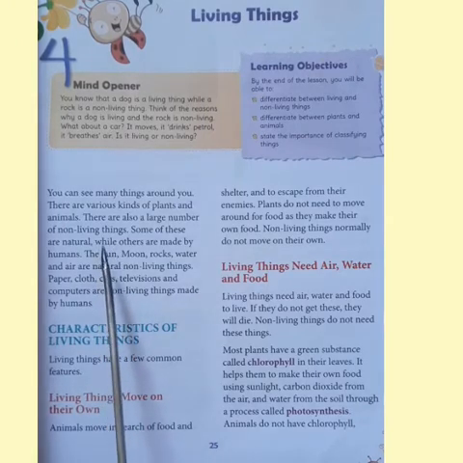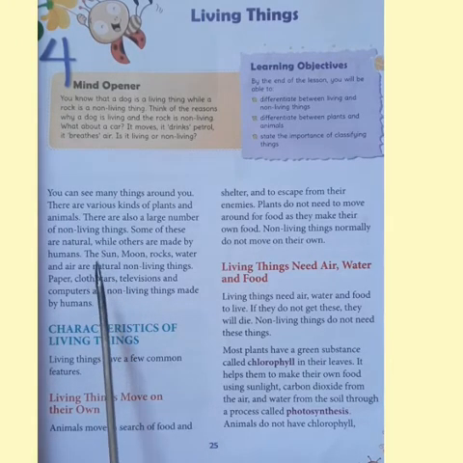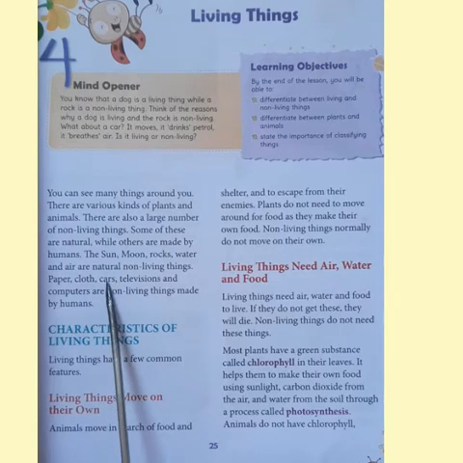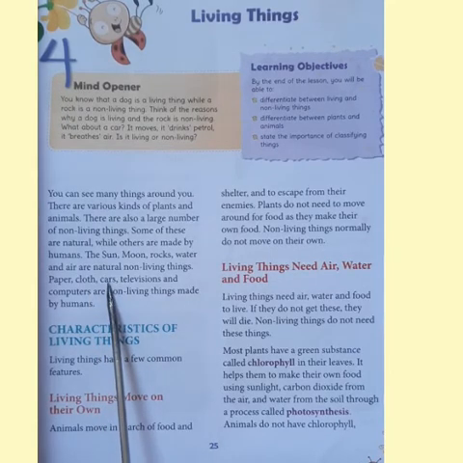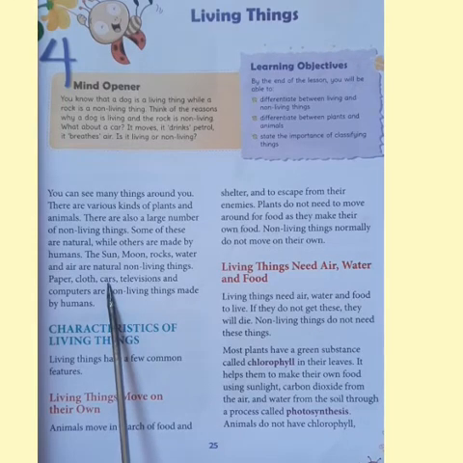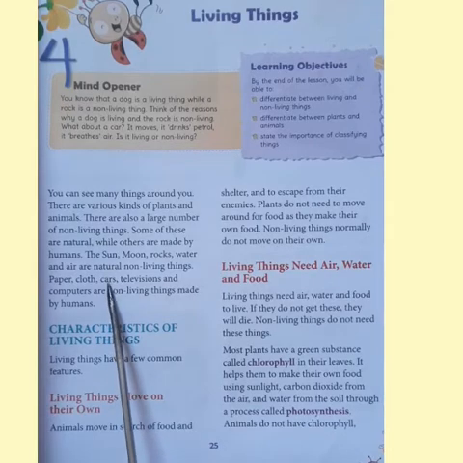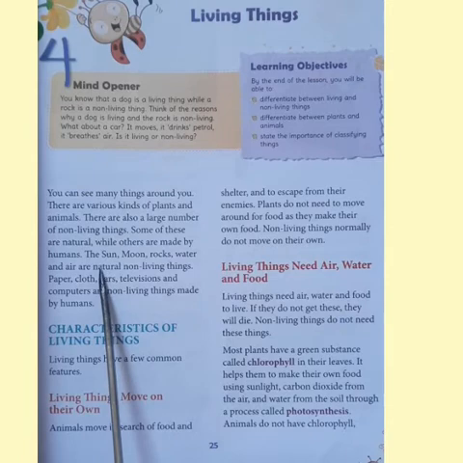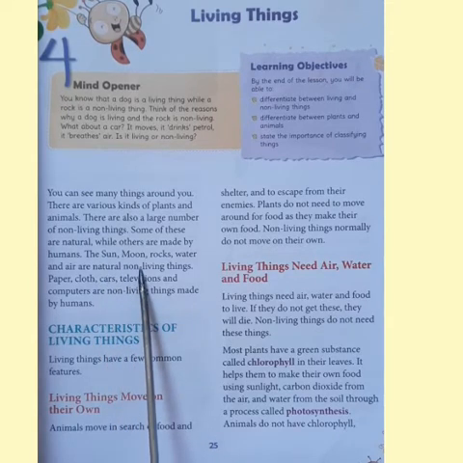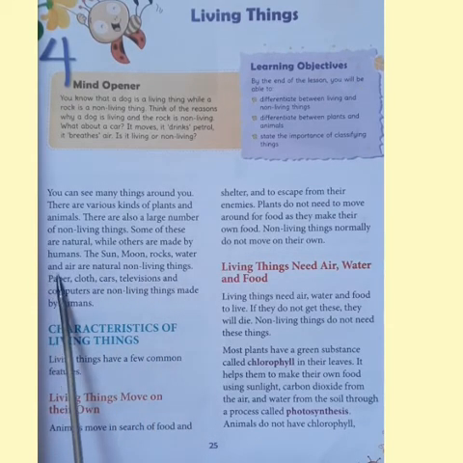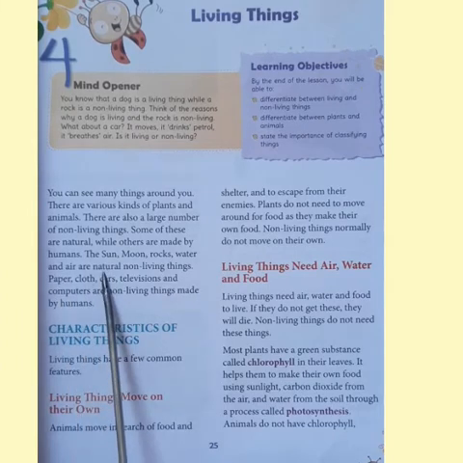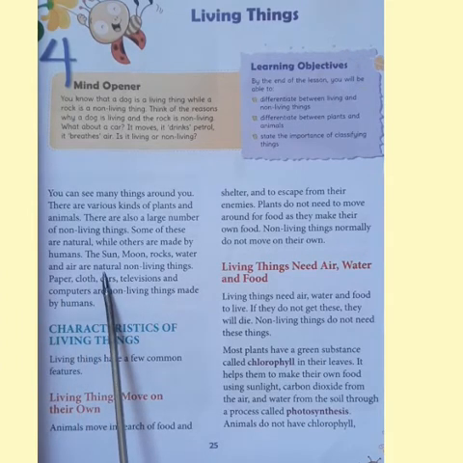So, among the non-living things, there are natural non-living things, while some others are made by man. Isn't it, children? Which are the natural non-living things? For example, we have the sun, moon, rocks, water and air. All these are natural non-living things.